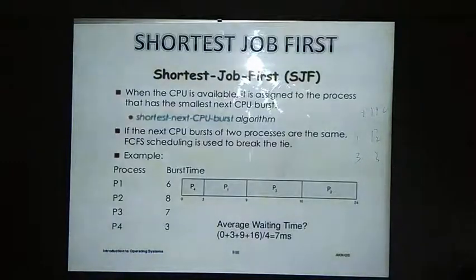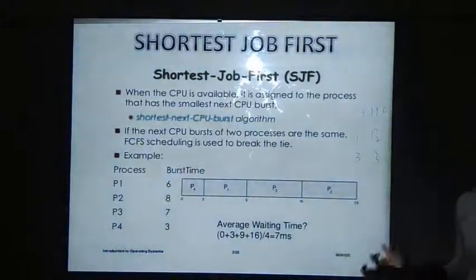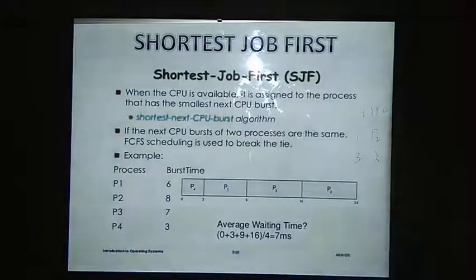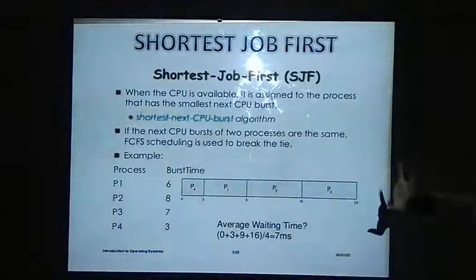Whichever requested first will be assigned the processor, and then the next will be given to the next process.